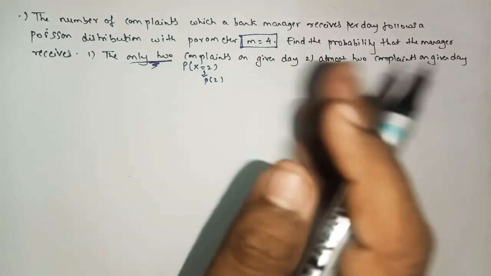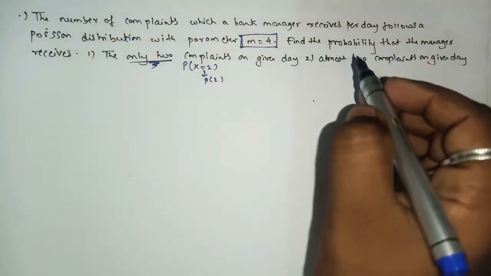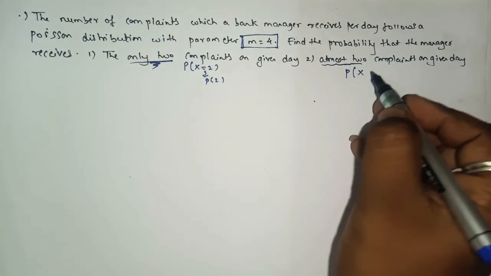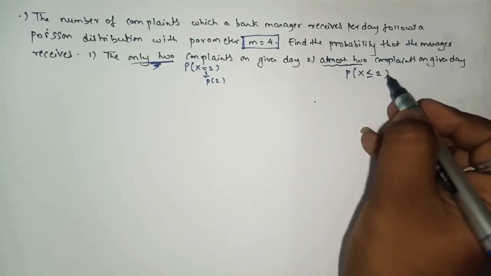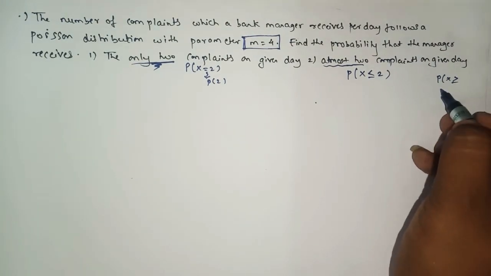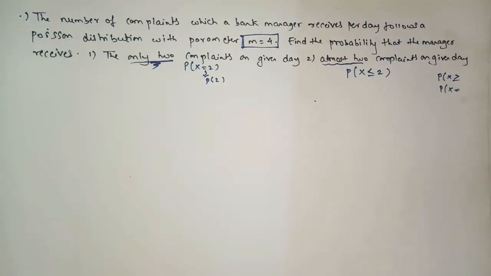Only two means you have to consider only two, not less, not more, yes or no? And at most two: at most means less than or equal to, at least means greater than or equal to, exactly means equal to. So these are the small things you must remember. Okay, so let's see how to find the answer now.